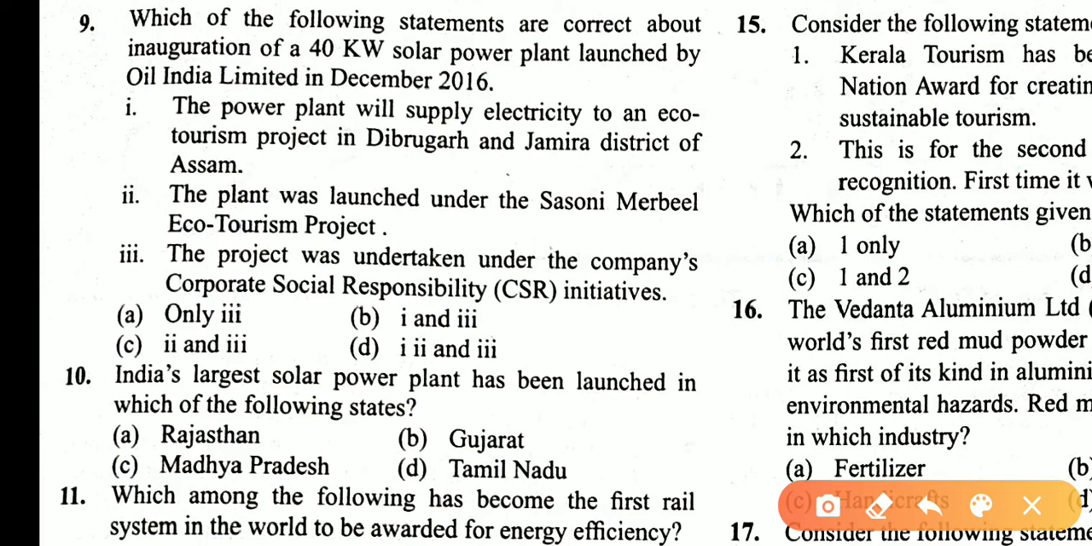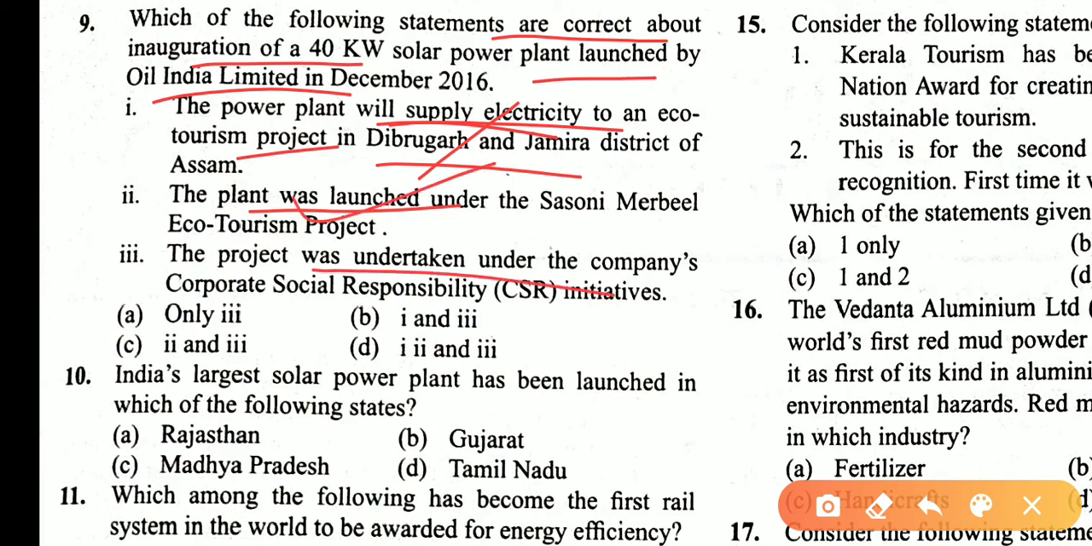Which of the following statements are correct about the inauguration of the 40 kilowatt solar power plant launched by Oil India Limited in December 2016? The power plant will supply electricity to an ecotourism project in Dibrugarh district of Assam. This statement is incorrect. The plant was launched under the Sonowal Marvel Ecotourism Project. The project was undertaken under the company's corporate social responsibility initiative. Asking for the correct statements, 2 and 3 are correct, answer C.